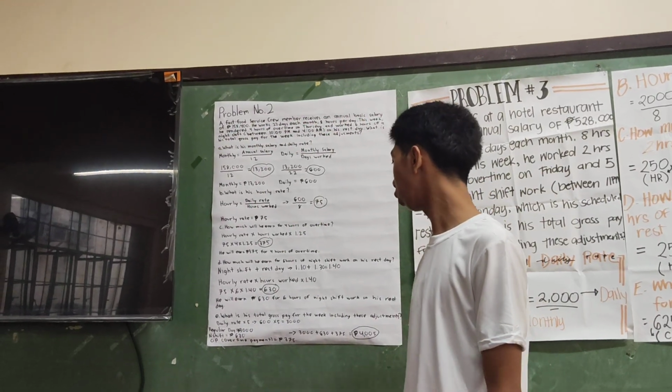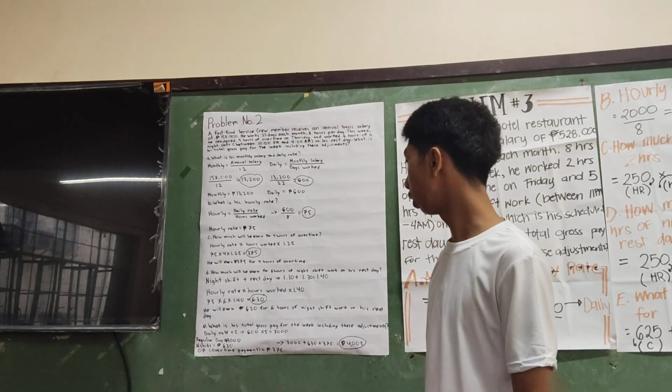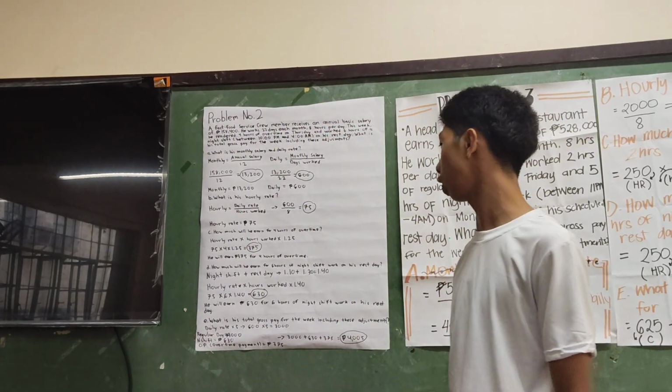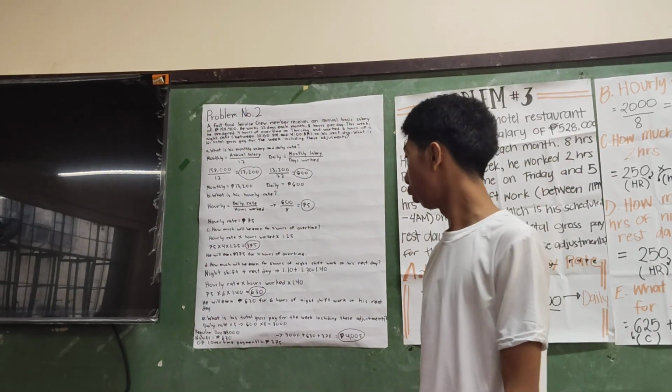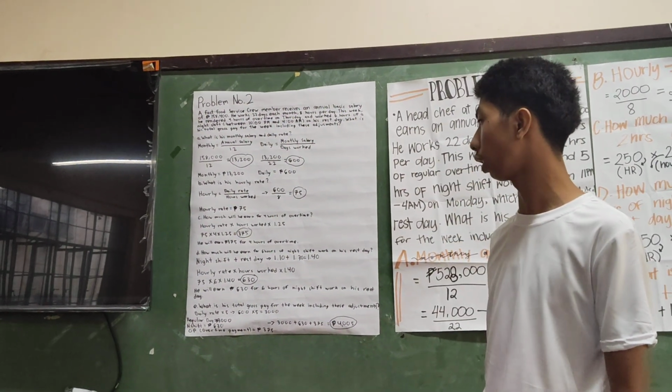The formula for the total night shift and rest day work is hourly rate times hours worked times 1.40.